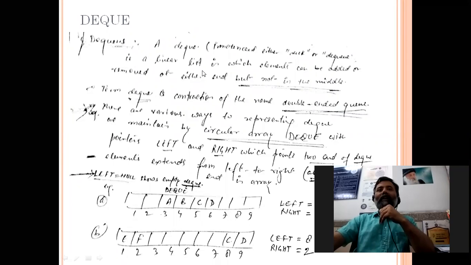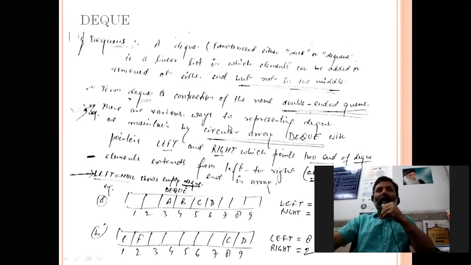So it is a linear list in which elements can be added or removed at either end, but not in the middle. It means we can insert and delete any element from both ends. That's why its name is double-ended queue. So the term deque is a contraction of the name double-ended queue.